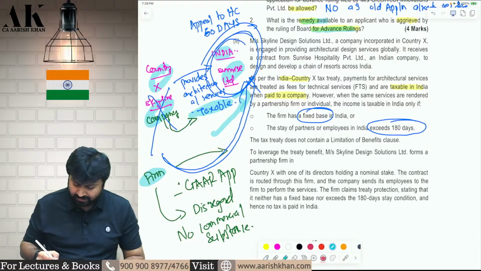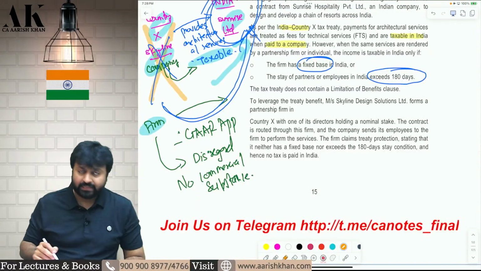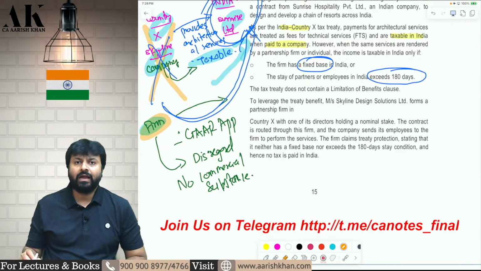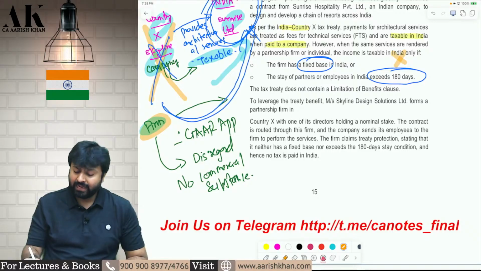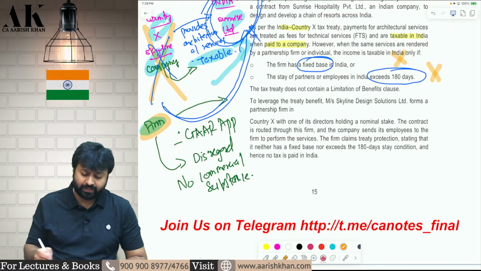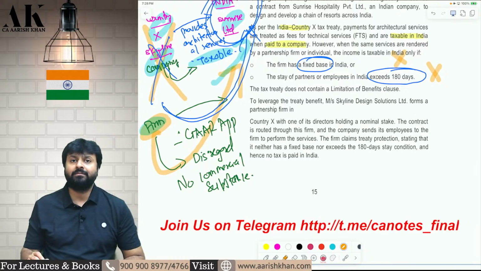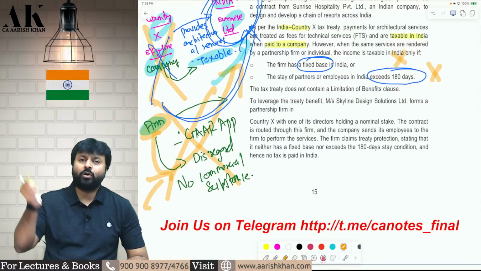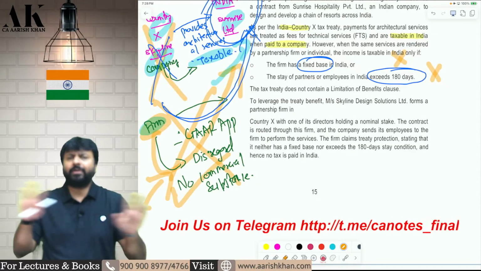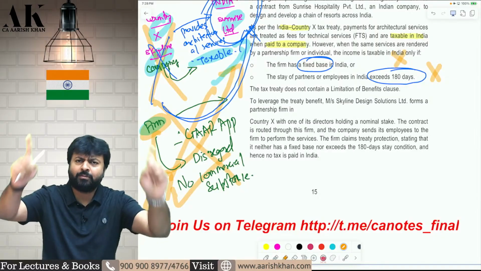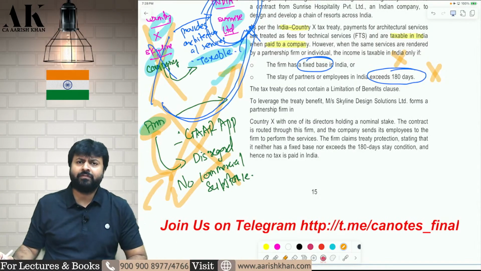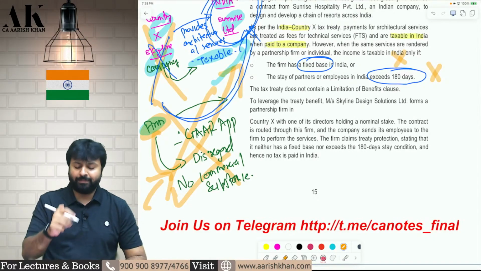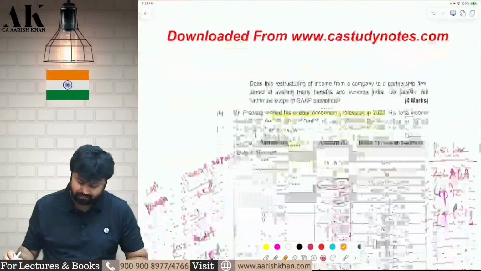Therefore, to avoid this tax, the assessee is not providing services through a company. The assessee started forming a firm, and they are not making any fixed base in India. Their partners are also not coming to India for more than 180 days, and they are providing services from there. So whether GAR will be applicable in this case by disregarding this firm, the answer is yes. There is no commercial substance in making this firm. You are making this firm only with the objective of avoiding tax. Therefore, in this case, GAR will be applicable. The AO will apply GAR in your case. Okay, I hope it is clear to all of you.